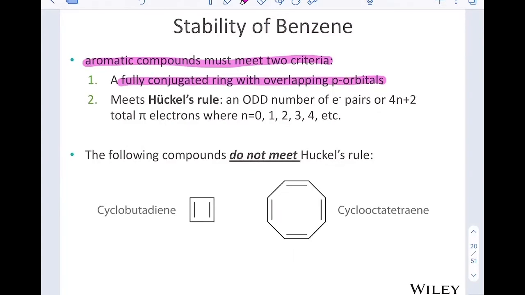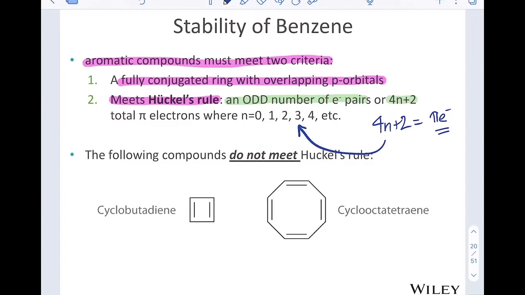The second criteria is that it has to follow Huckel's rule. Huckel's rule says that we need an odd number of electron pairs, or that we follow 4n plus 2. So we take 4n plus 2 and set that equal to the total number of pi electrons we have in our system. Solve that equation for n, and if n equals a whole number, 0, 1, 2, 3, 4, etc., then we are aromatic and we have followed Huckel's rule.